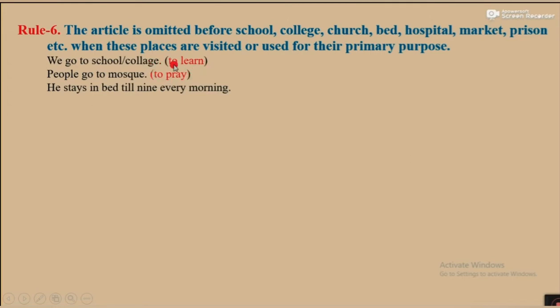People go to mosque to pray. He stays in bed till 9 every morning. Here, school, college, mosque, bed are used for normal or primary purpose. So we can't use article before them.